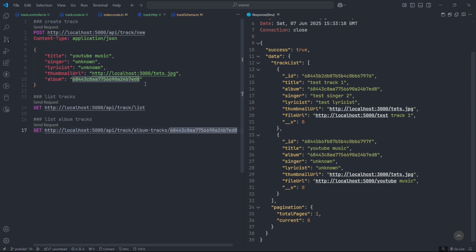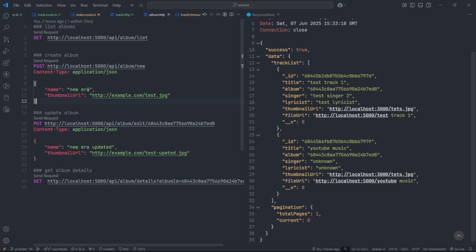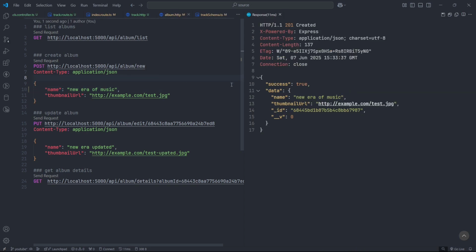Now to test it more thoroughly, let's create another album of music. So let's send this, and we got the newly created album.